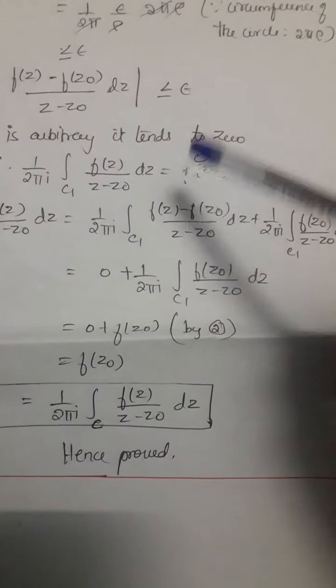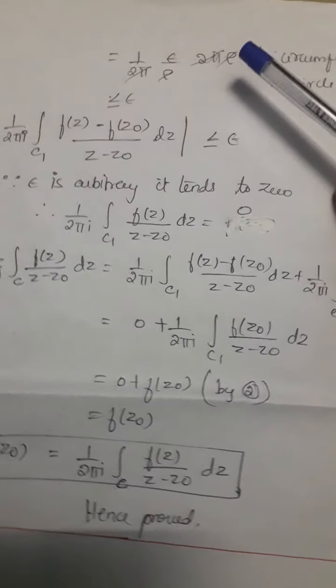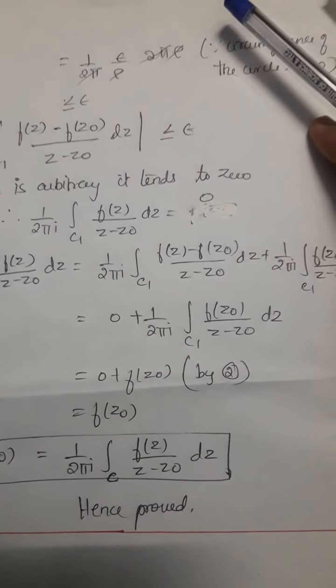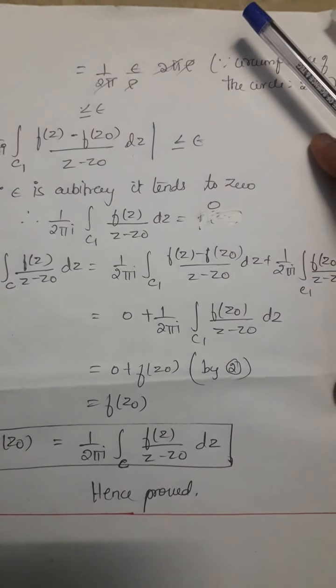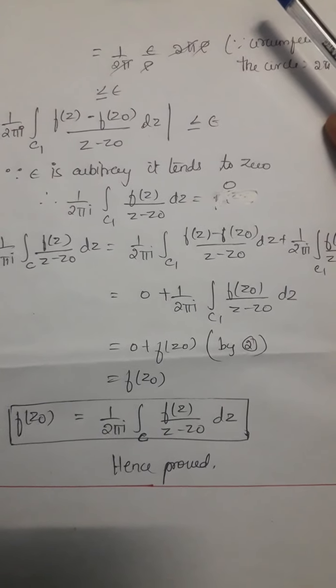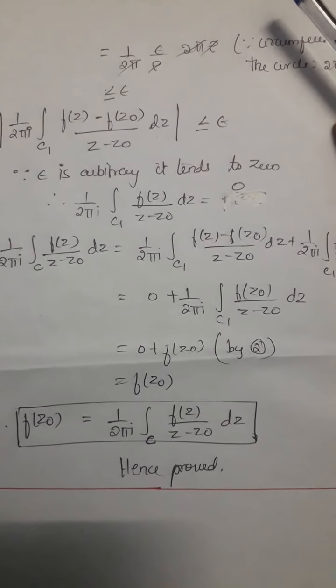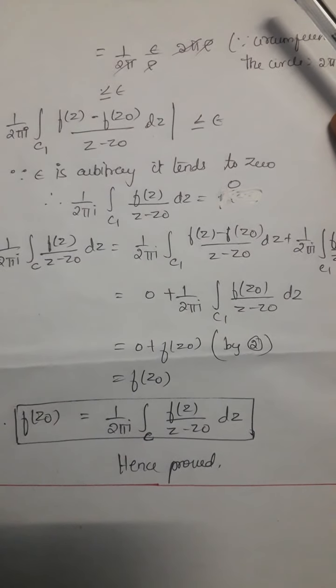Already we got the first to be 0 from the previous step, and the second by equation 2 is f(z0). So that is equal to f(z0). Therefore f(z0) equals (1/2πi) integral over c of f(z)/(z − z0) dz. This is the Cauchy integral formula.